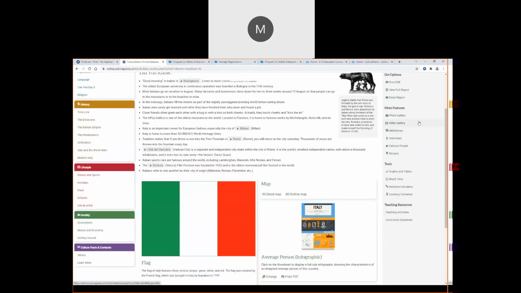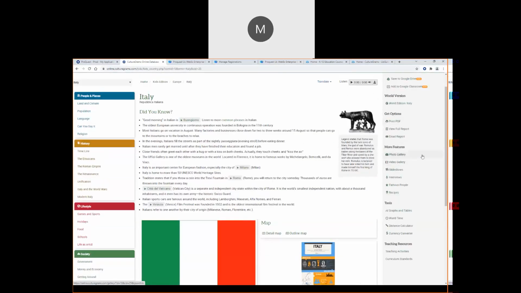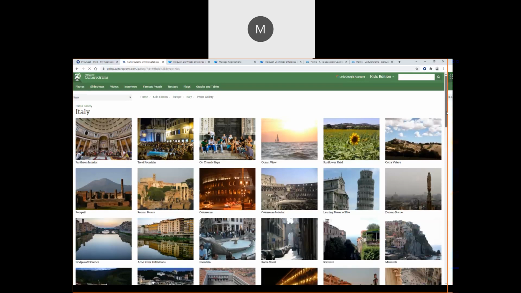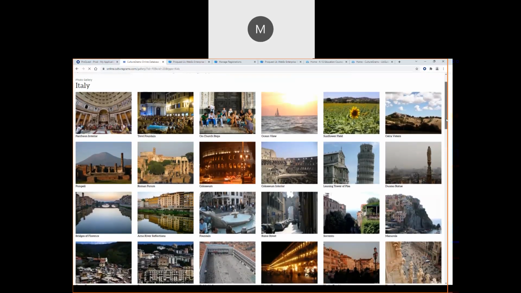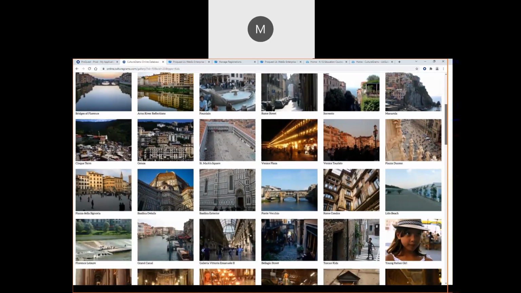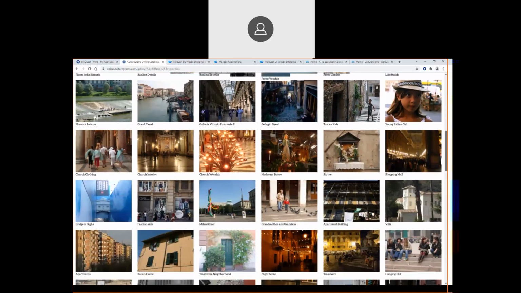And then you'll also have those multimedia aspects that I mentioned. So photo gallery, video, slideshows, interviews, famous people, and here recipes for Italy. And these are specifically for Italy. So let's look at the photo gallery. And we're going to see the photo gallery for Italy. So kind of looking down here, we're seeing the different buildings, etc.